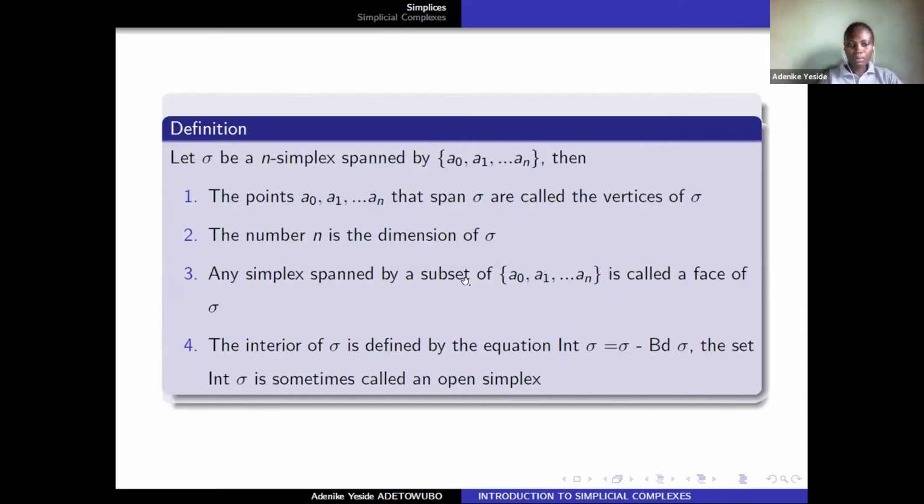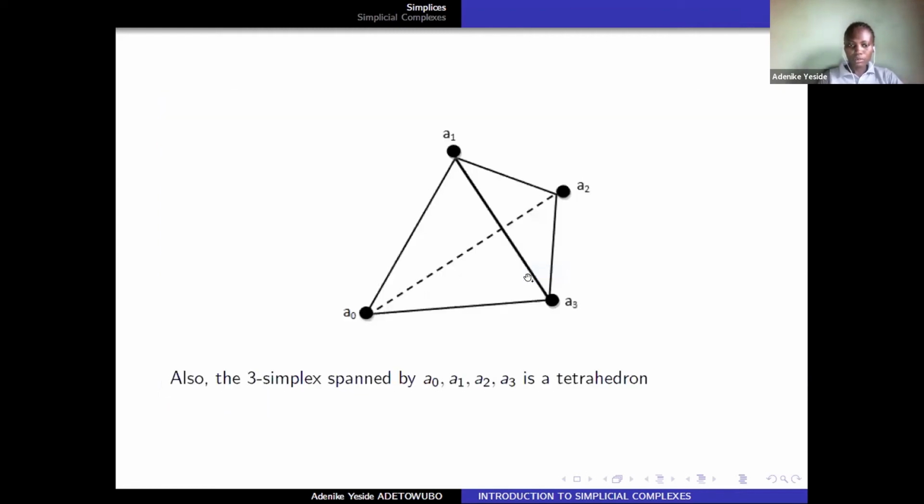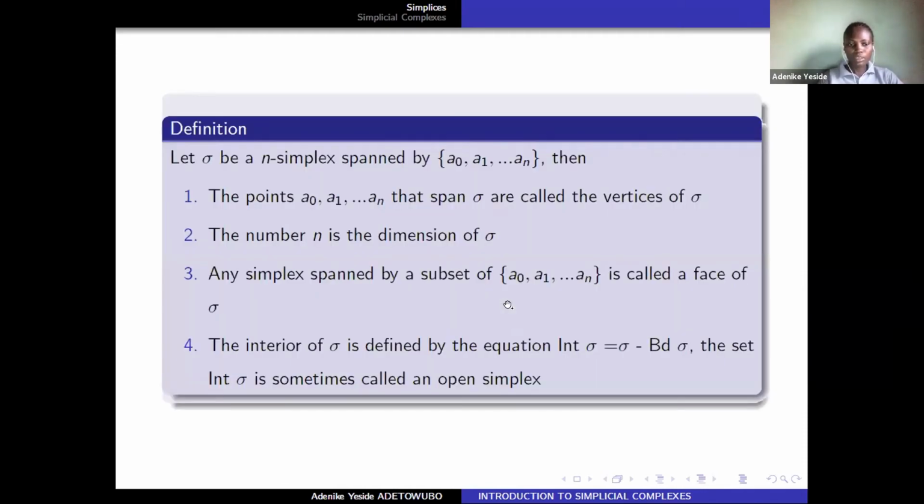Any simplex spanned by a subset of this set of points is called a face of sigma. For instance, this a naught is a face of this simplex, and this line segment is also a face of the simplex. The interior of the simplex is defined as sigma minus the boundary, so we sometimes call it the open simplex.